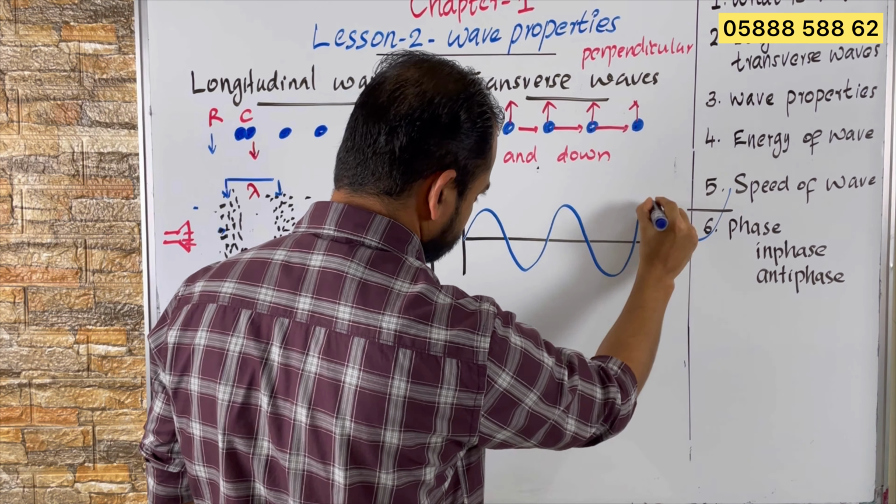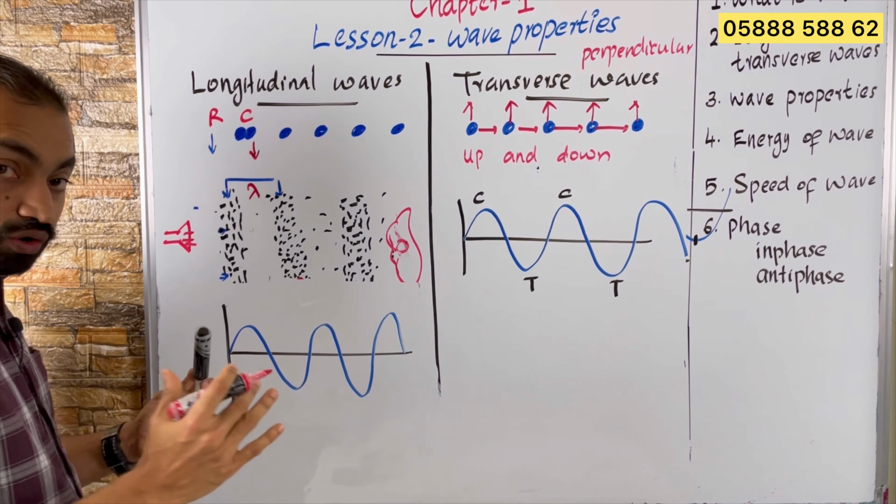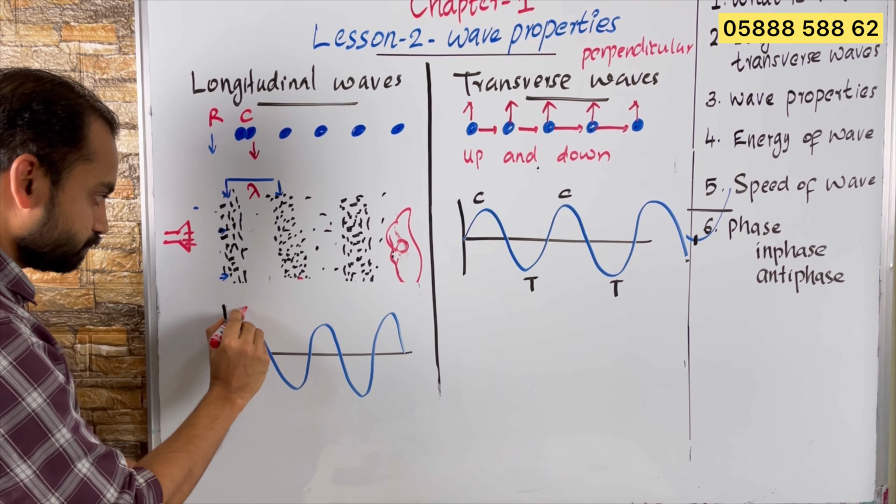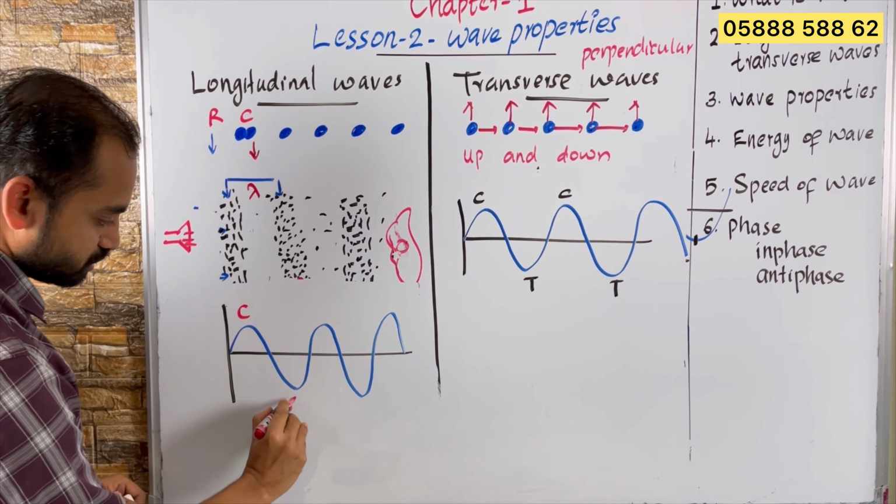In this graphical representation, the particles are not moving perpendicular like this. This is just a graphical representation. In the graphical representation of longitudinal waves, the upside represents compression and the downside represents rarefaction.